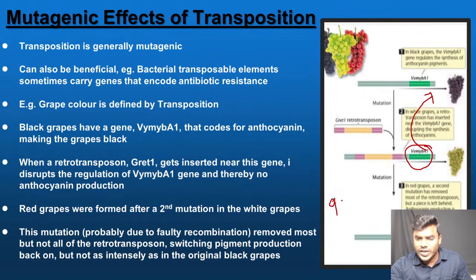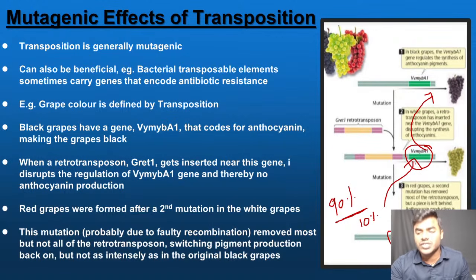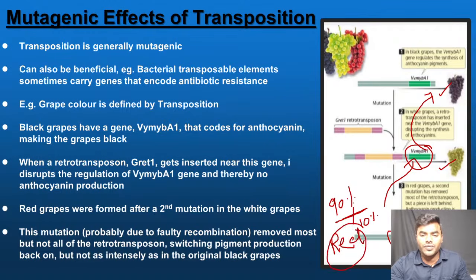The reason is very simple. Only 90% of the anthocyanin gene is getting moved, and 10% of it is left near the VVMYBA1 gene. As a result, that gene is not actually coding for anthocyanin. So it is not giving rise to the black color, it is not giving rise to the white color, and it is giving rise to the third type of grape, that is the red color.